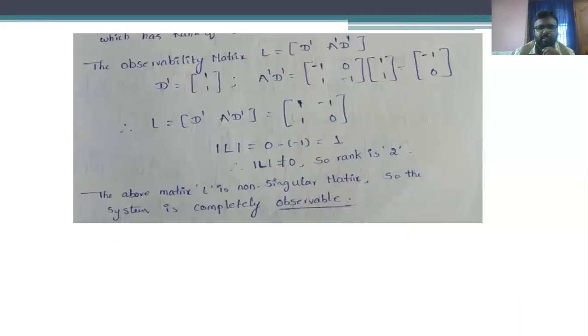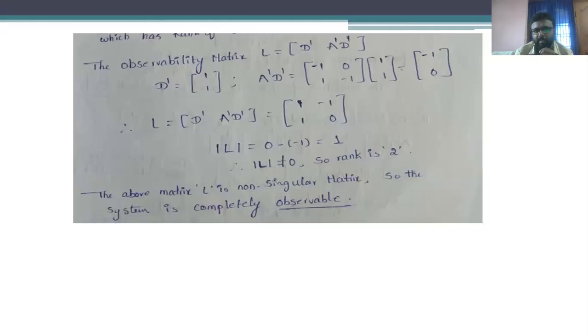In a similar fashion, we are going to determine the observability of this system. Here is the condition of observability: capital L is equal to D complement, A complement D complement. Initially, the matrix D is in the form of a row matrix. So D complement converts the row matrix into a column matrix, and A complement D complement is obtained with the multiplication of matrix A with matrix D.